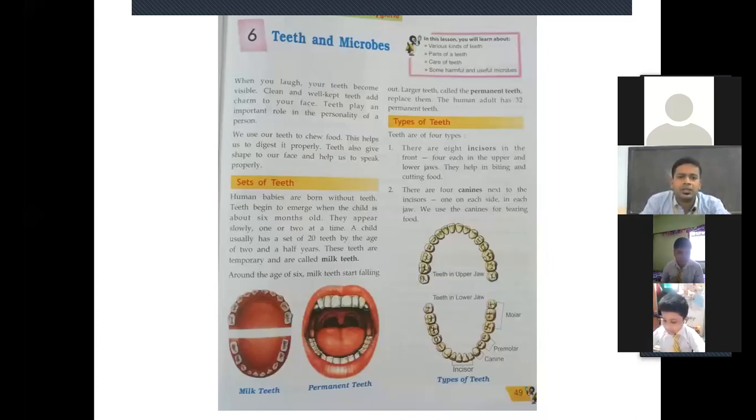When you laugh, your teeth become visible. Clean and well kept teeth add charm to your face. You understood, no? When you have whitish, good looking teeth, it adds charm, that means the beauty of a face. So we need to take care of our teeth to have a good look.